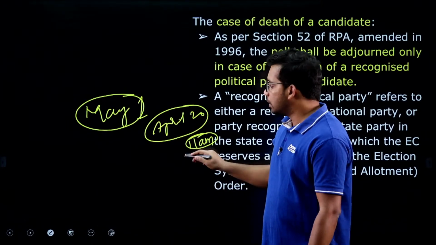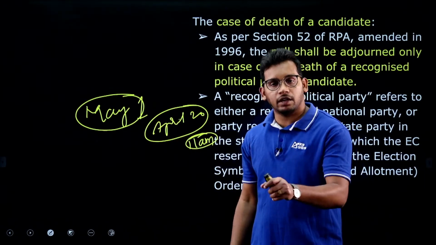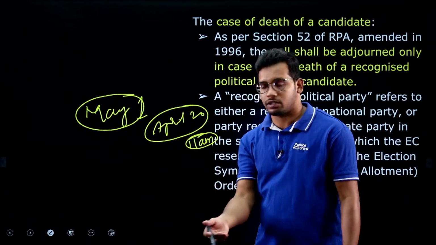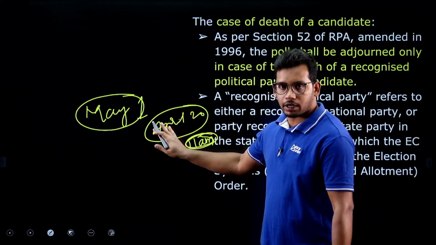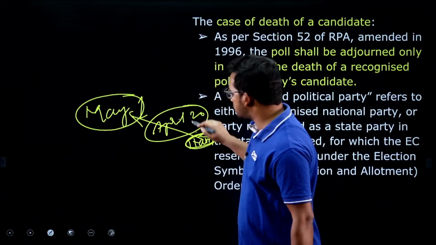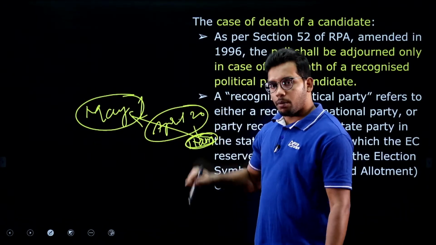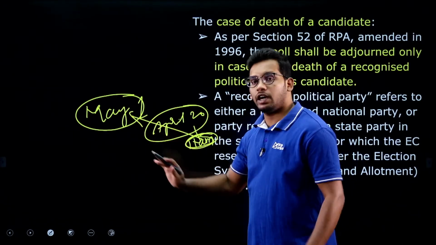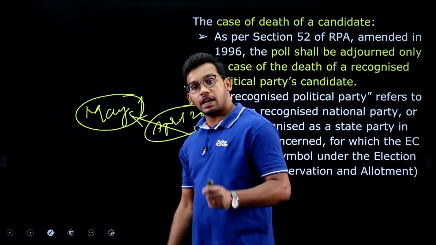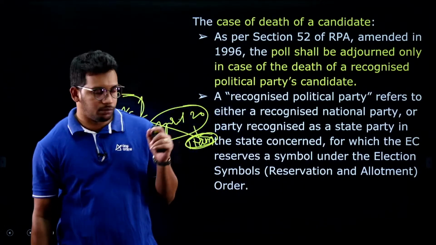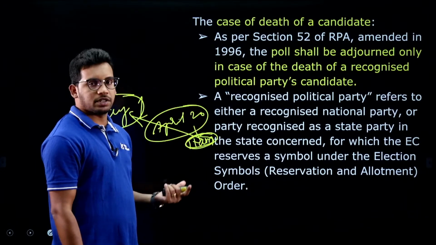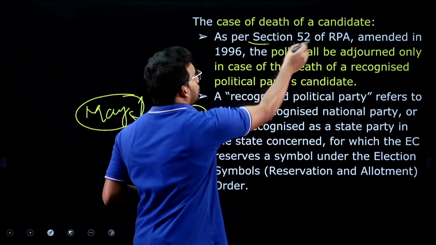Before that, if it happens, then the party whose person has died can nominate some other person that day and he can file the nomination. But if a contesting person dies after 11 am on the nomination day and before the election date, in this span, then they can conduct the re-election under the Representation of People Act, Section 52.